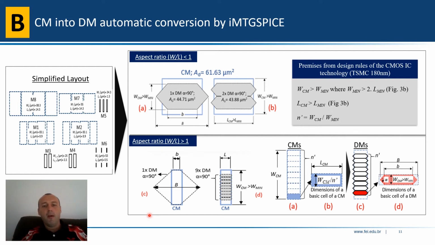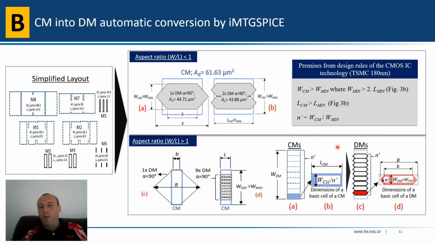So in this case, we must always use several diamond MOSFETs in parallel to replace the conventional MOSFET, as we are seeing here. So then we can reduce the area. And how can we do it? Again, here the limit is the design rules of the technology.